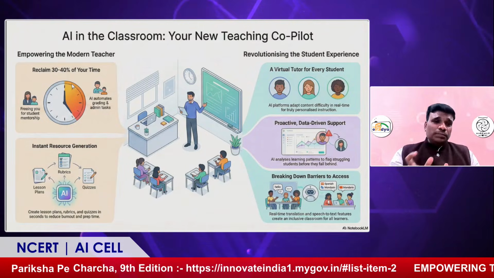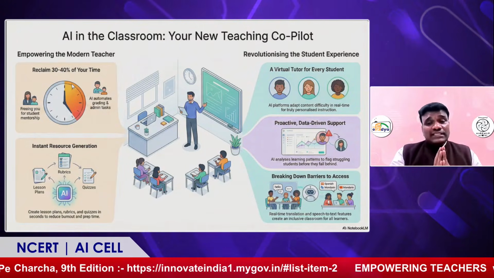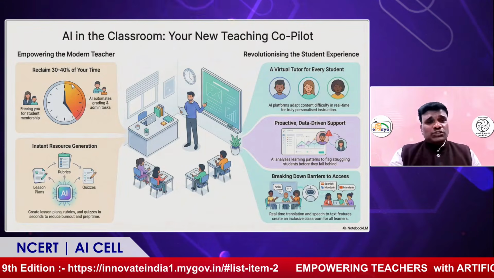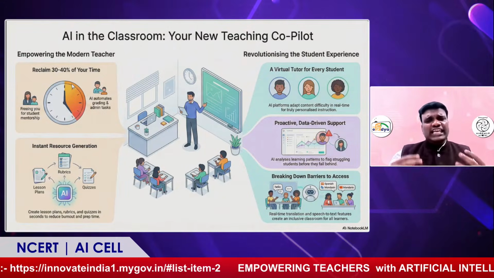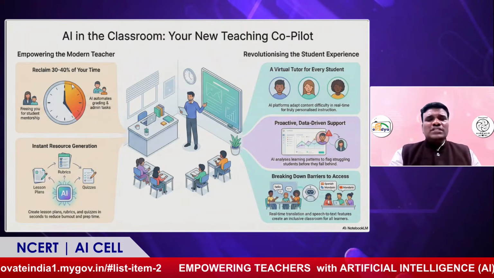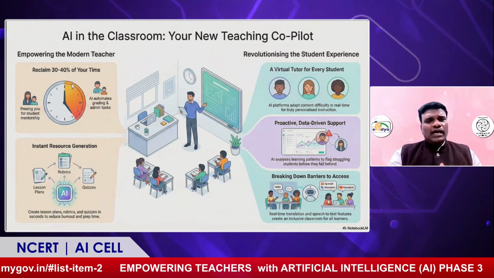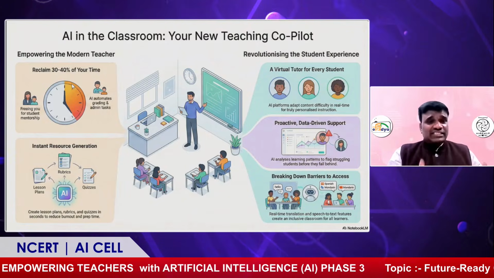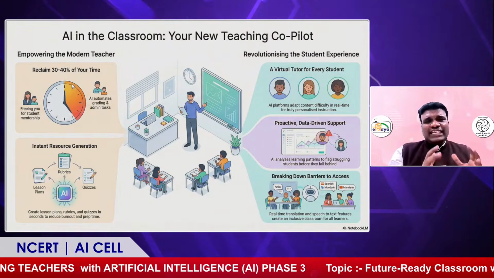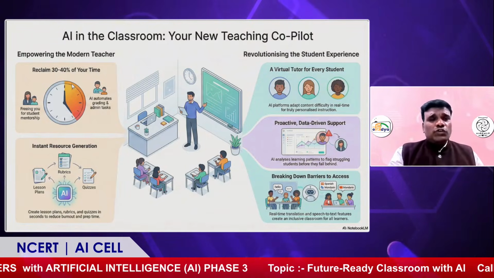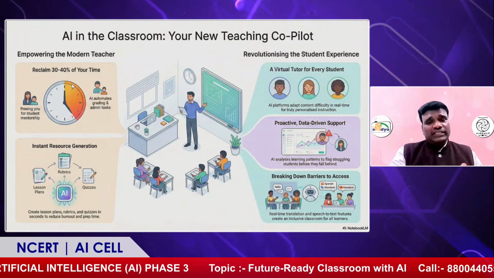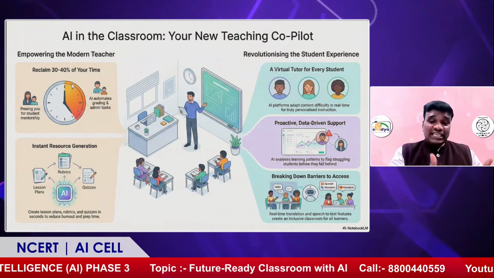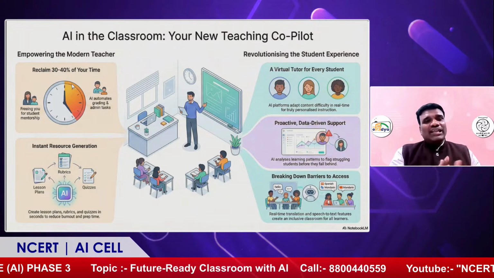This is the most important use of AI, that is personalization. In every classroom, students learn at different speeds, and some need more support while others need more challenging problems. There are a lot of AI platforms that will help the teacher with personalization, to adjust the level of the content.